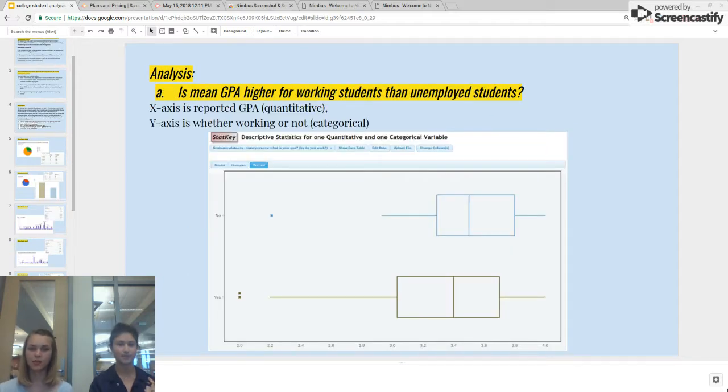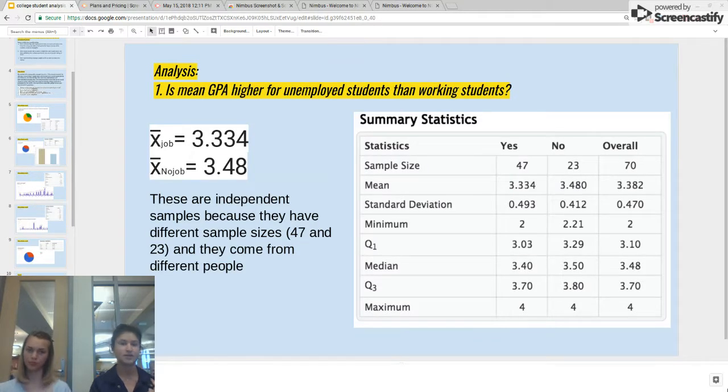And so here are our descriptive statistics for whether mean GPA is higher for unemployed students than working students. Our x-axis is reported GPA, and our y-axis is whether they're working or not. So this is a box and whisker plot. These are independent samples because they have different sample sizes and because they come from different people. The mean for having a job is 3.334 and for no job it is 3.48.